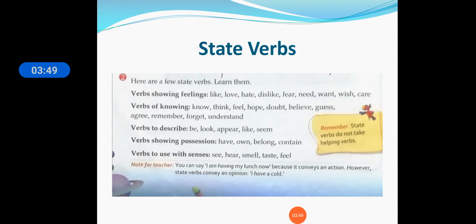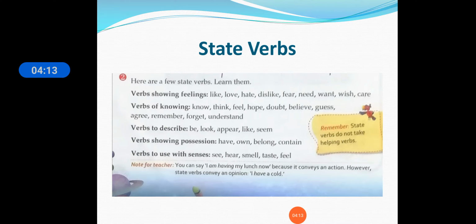Appear: something appears in the middle of the road. Something huge appears in the middle of the road, so we can say appear. Like, seem. These verbs are used to describe a noun.